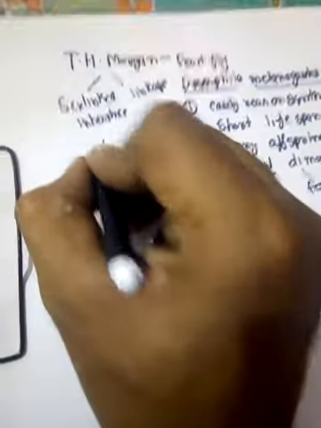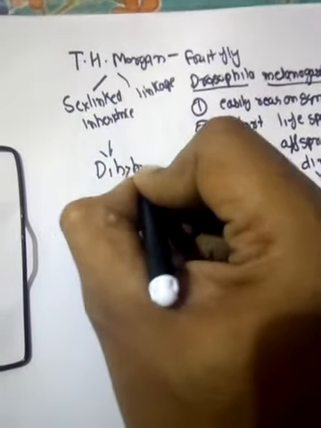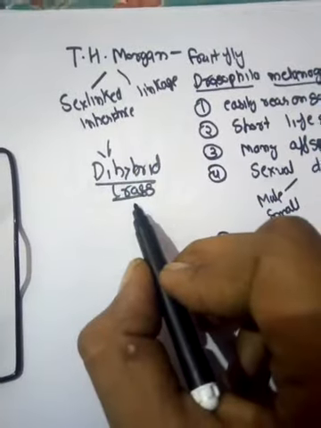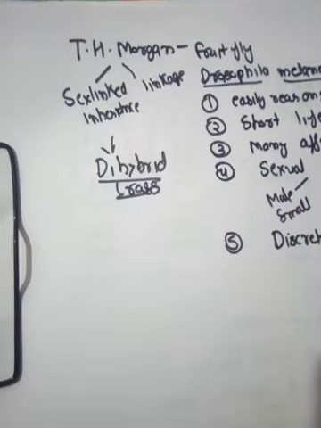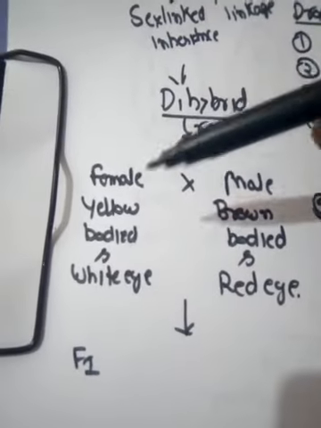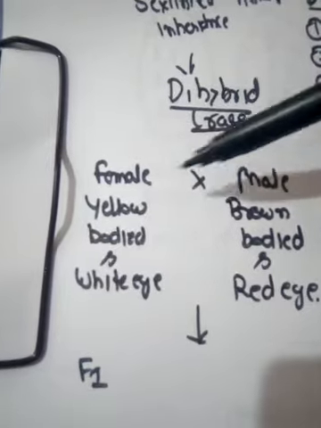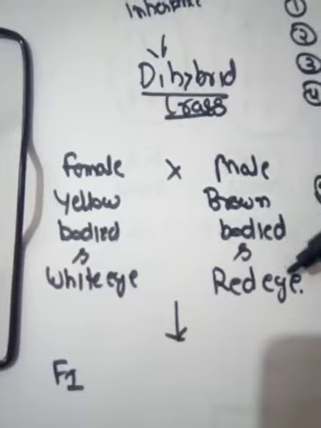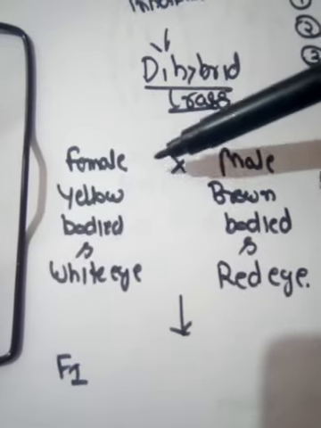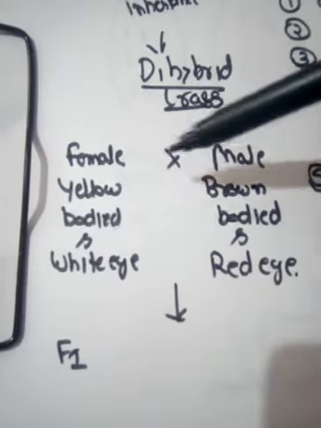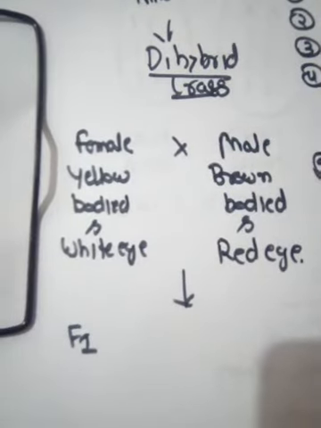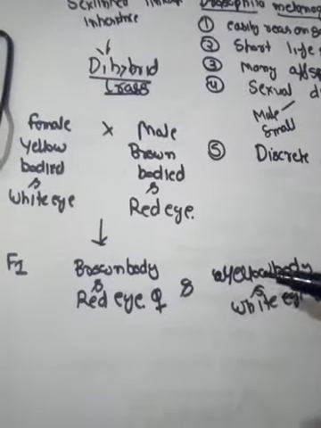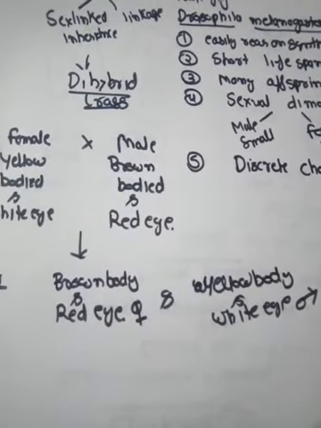What did he do? The dihybrid cross. What kind of cross did he perform? Dihybrid cross, the cross between 2 parents that differ in 2 characters. So he carried out a dihybrid cross between a female Drosophila and a male Drosophila. The female Drosophila had the yellow body and white eye, and the male Drosophila had the brown body and red eye. That means the parents differ in 2 characters, so it is a dihybrid cross. By crossing a female and a male Drosophila with such characters, he got all brown body and red eye females and yellow body white eye males.